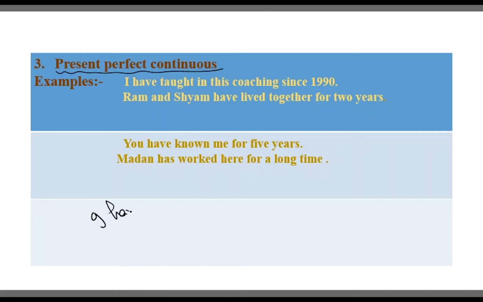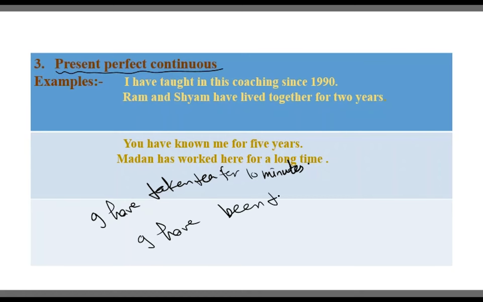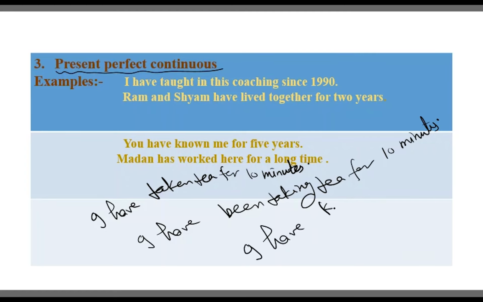Suppose I have taken tea for 10 minutes. I may write this sentence like this: I have been taking tea for 10 minutes. But suppose I have known him for 3 years.